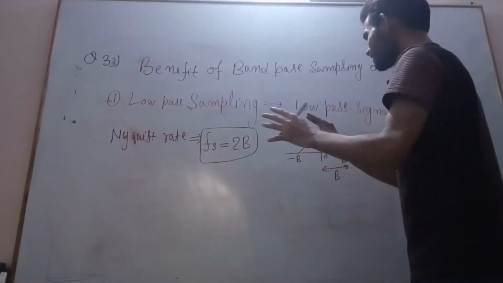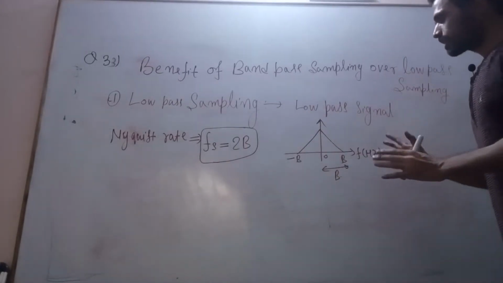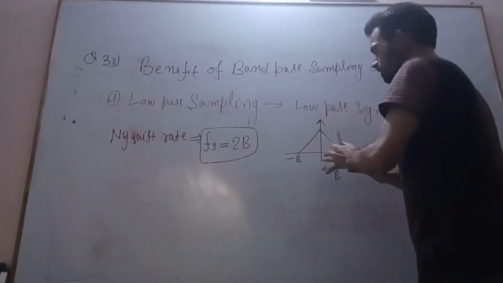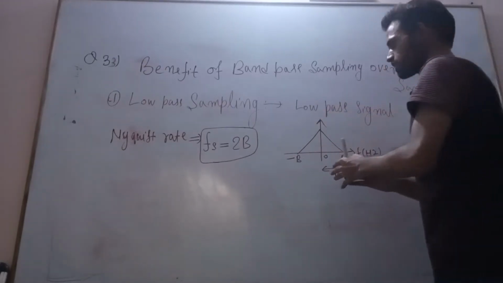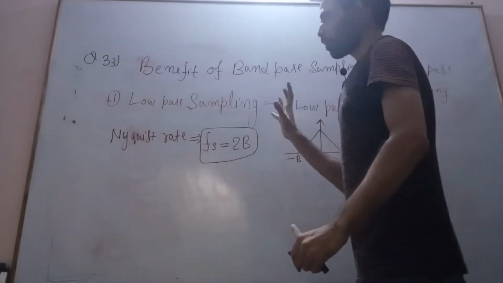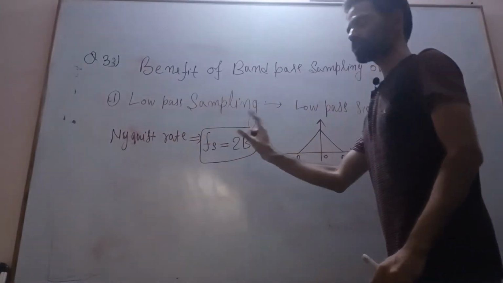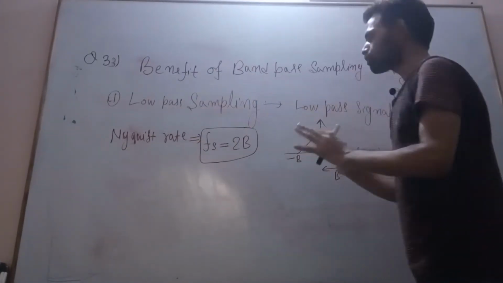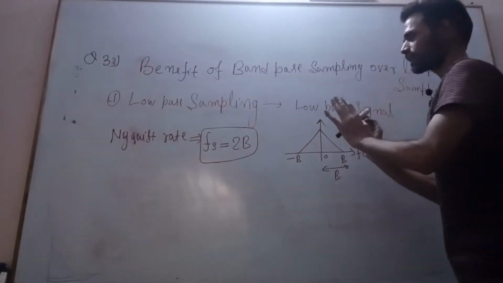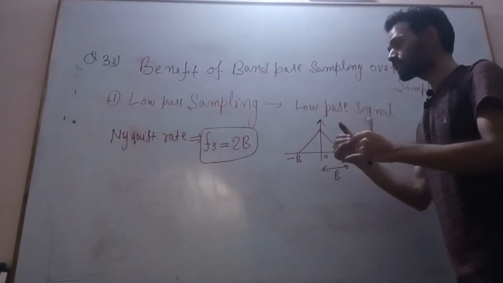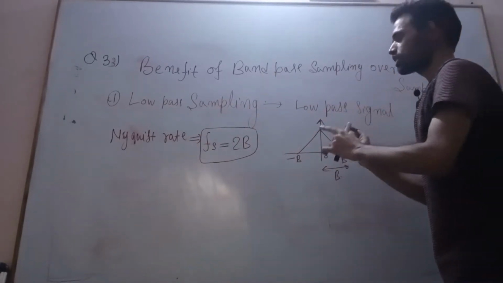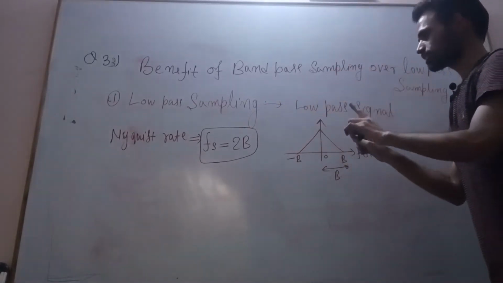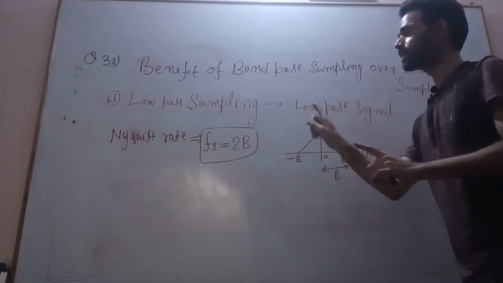Once again, listen. Whenever the signal is band limited to B hertz, this signal can be properly reconstructed at the reception side from its samples, without any loss of information, without any aliasing problem, when we apply the Nyquist rate.